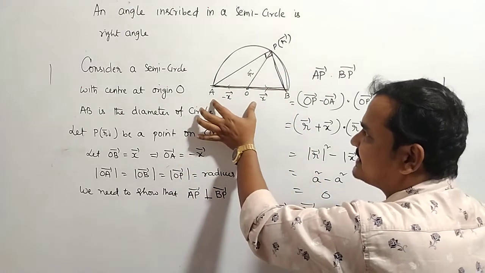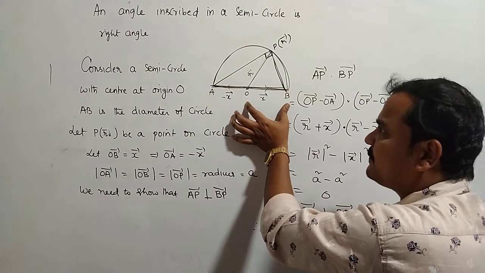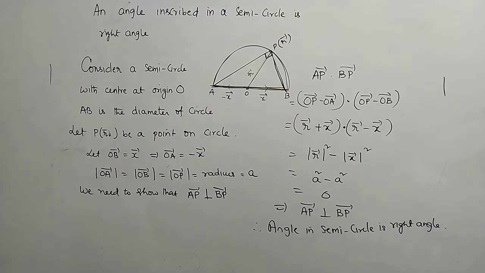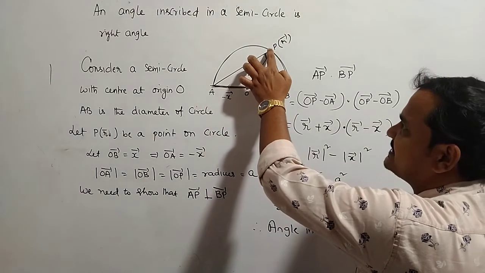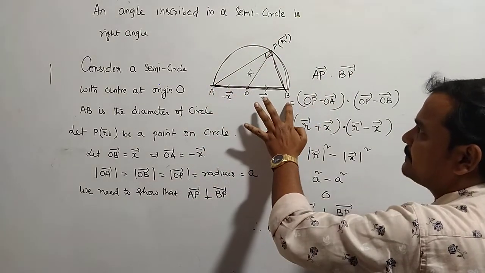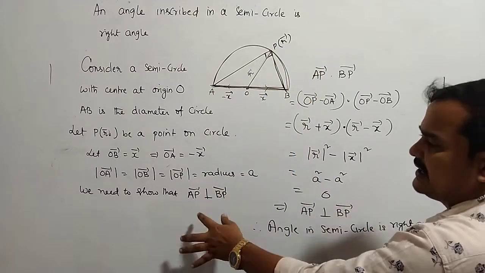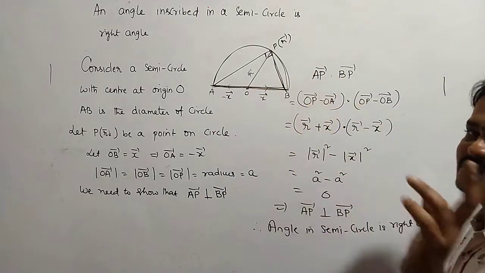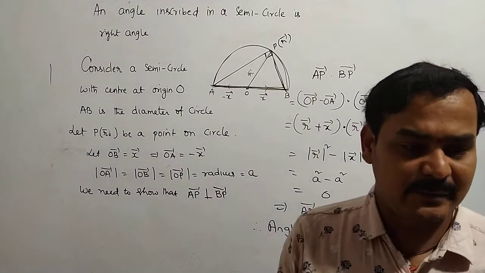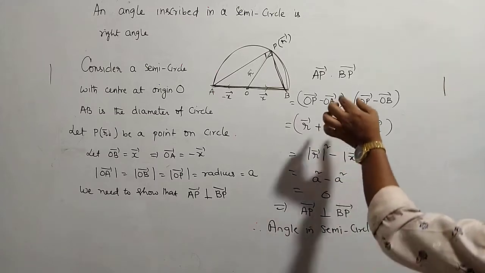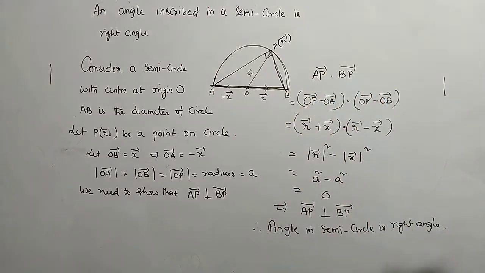Now the length of OA bar, length of OB bar and length of OP bar, all three are equal because of the radius. I consider it as A. What I need to show is that the angle at this place is 90 degrees. For that purpose, AP bar dot BP bar is equal to 0, or AP bar is perpendicular to BP bar. Because you know that when any two vectors are perpendicular, their dot product is always 0. For that purpose I take AP bar dot BP bar.